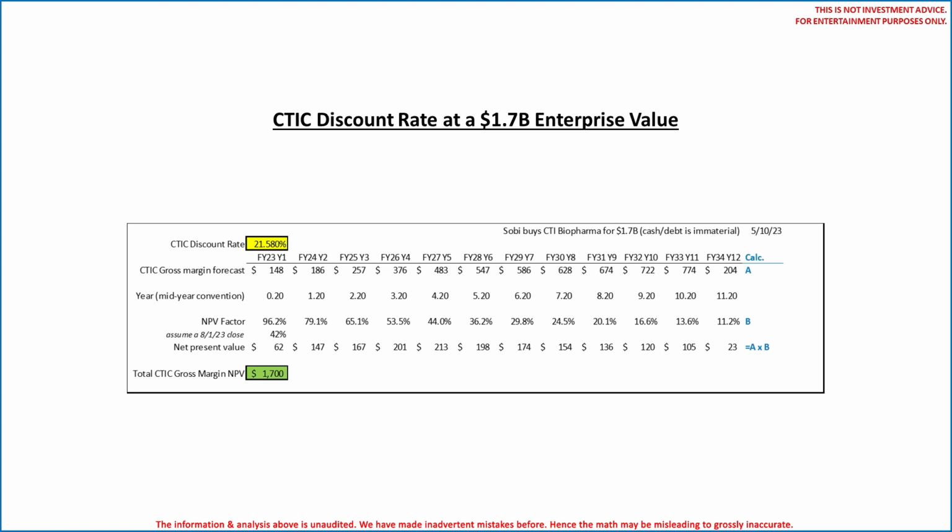Next up is CTI Biopharma or CTIC. On May 10, 2023, Sobi announced it was buying CTIC for $1.7 billion. CTIC's cash and debt was awash, so the enterprise value was also $1.7 billion. To move this along, we will not share a copy of the financial forecasts from all Acquiree SEC filings.